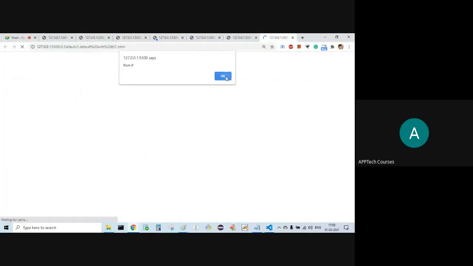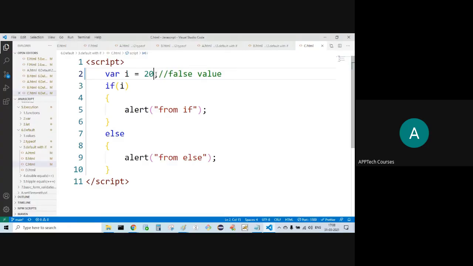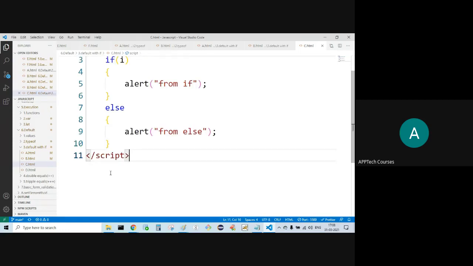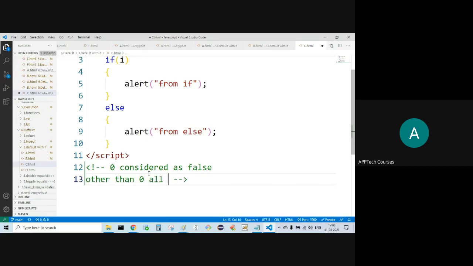Understood the difference? If it is 0, 0 is considered as false. Anything other than 0, all are considered true.